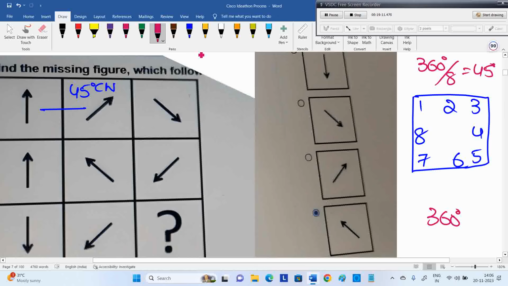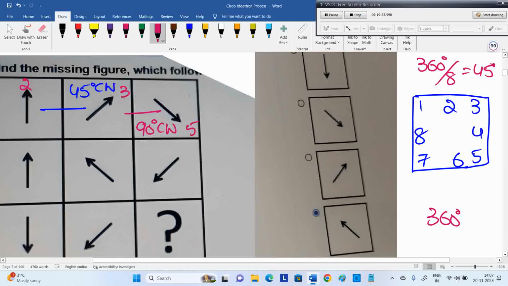See, this is at position 2. Which position did it go to? Third. That was pointing towards 2. Now it went to 3, meaning only one change, which means 45 degrees clockwise. Here it is at 3. This is pointing at 5. This is the fifth point, right? 90 degrees clockwise.